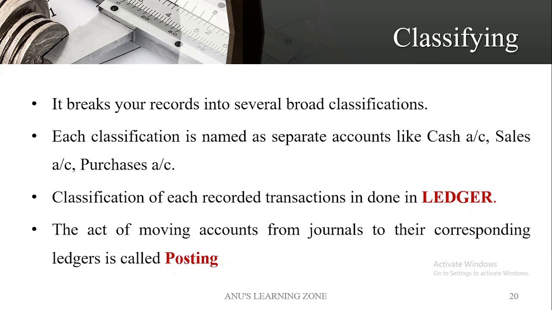On the basis of the journals that we have prepared, we have to identify the accounts that we have to maintain. Some examples of accounts are cash account, sales account, purchase account, bank account, etc. The classification of each recorded transaction can be done with the help of the ledger, or ledger accounts.